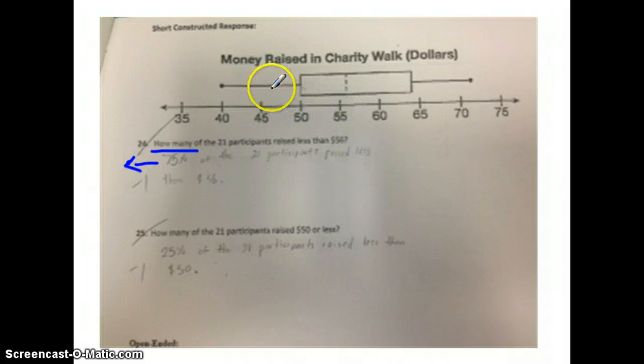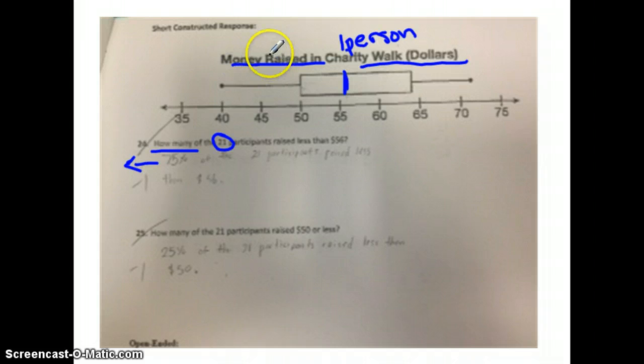We have to remember that each section, or each quartile, of the box and whisker plot contains the same amount of data. If 21 participants were asked, our middle number right here represents one person. These two quartiles will then represent the same amount of people as well. The lower half will be 10 people, and the upper half will also be 10 people, for a total of 21 people.